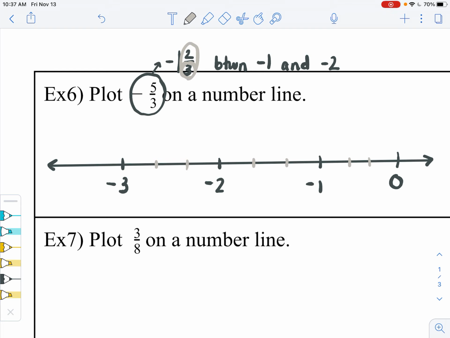Okay? And then I'm going to plot -1 and 2/3. Here's -1. Here's -1 and 1/3. So -1 and 2/3 is right here. And I don't even have to put the numbers under each one of these, because they have their meaning already based off of the wholes and the hash marks.